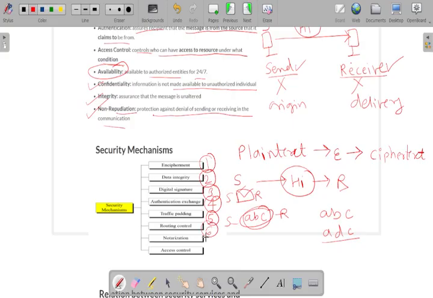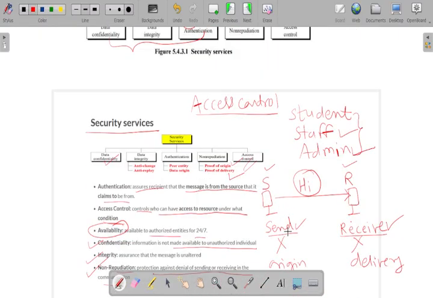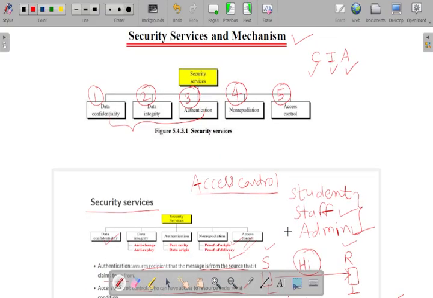Then the sixth one is routing control. Whenever data is sent from one route to another destination, this will be controlled by the authorized party. The seventh one is notarization and the eighth one is access control. So the correct message will be transferred from the source to the correct destination in the particular format, and access will be given to the authorized entities with the help of these security mechanisms. So here we have learned the concept of security services and mechanisms.